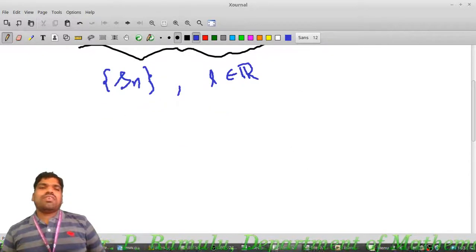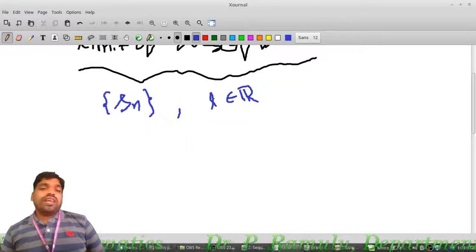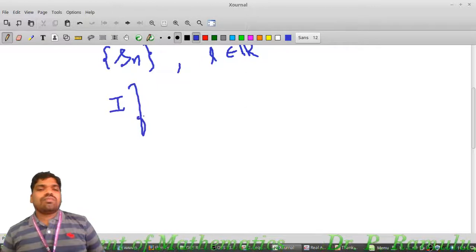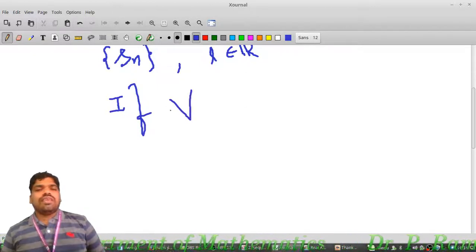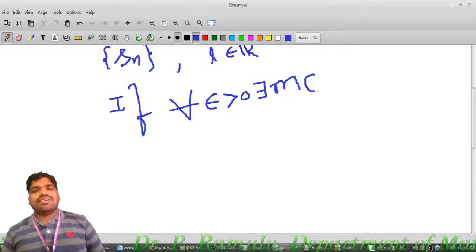A sequence Sn is said to be convergent to L, or we can say this is convergence of the sequence, or L is said to be the limit of the sequence Sn, if for every epsilon greater than 0 there exists m belonging to Z plus, or you can take N, natural numbers.